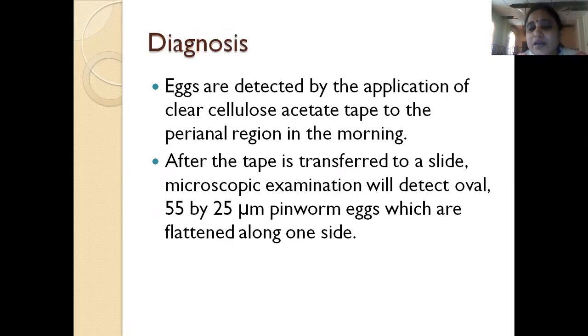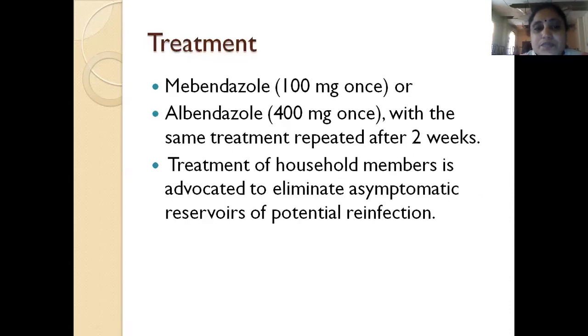Diagnosis: you cannot diagnose these eggs in the feces because they are not passed in the feces. The eggs are laid over the perianal region. So what we do is apply a clear cellulose acetate tape to the perianal region early in the morning. And this tape has to be transferred to a slide. On microscopic examination, you can detect the oval 55 by 25 micrometer pinworm eggs. They will be flattened on one side and curved on the other side. So these can be seen after the tape is placed under the microscope.